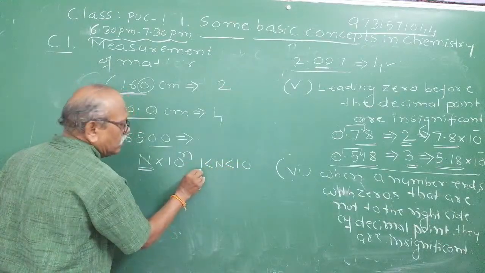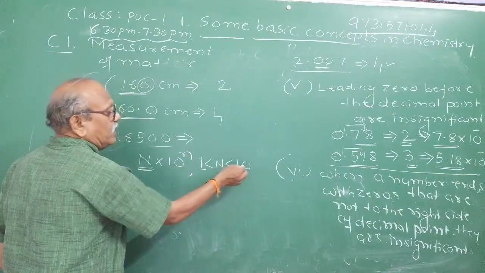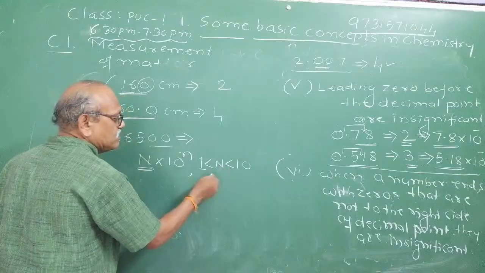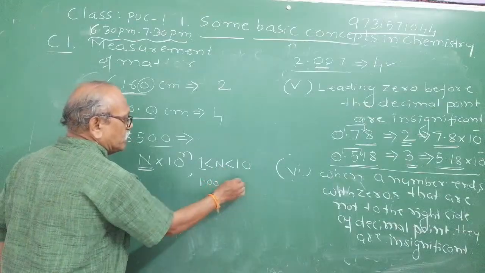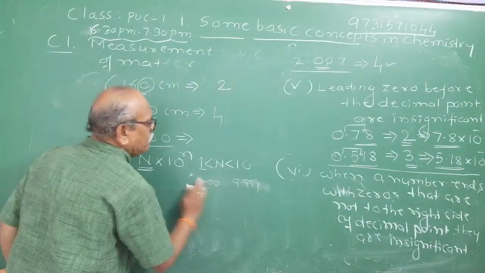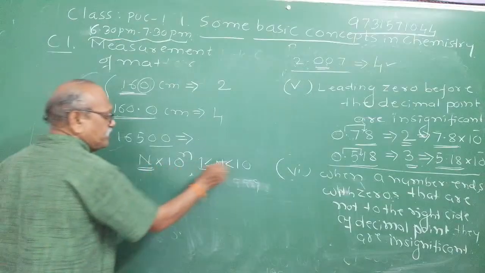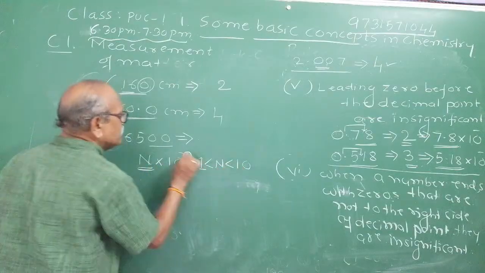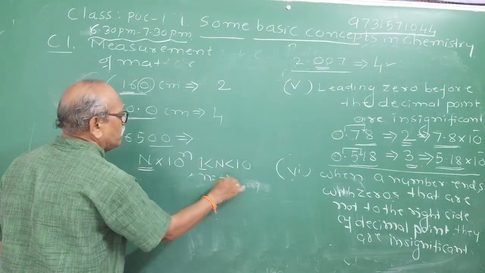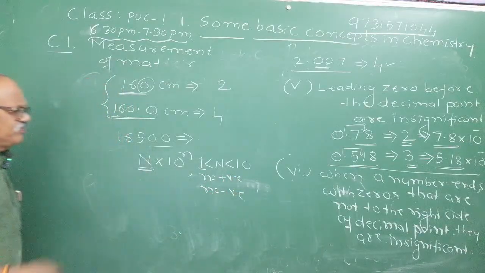Means the whole number part must be greater than 1 and less than 10. Means from 1.00 to 9.999 you can take. This n lies between 1 and 10. And this exponent may be positive or negative depending upon the value. I will show you. You can understand very easily.